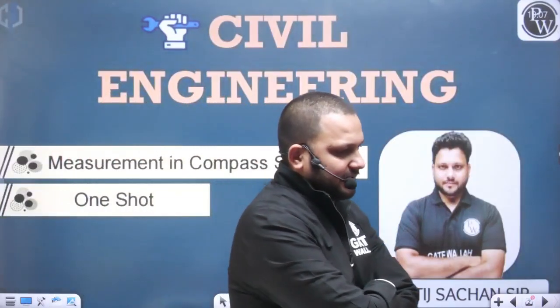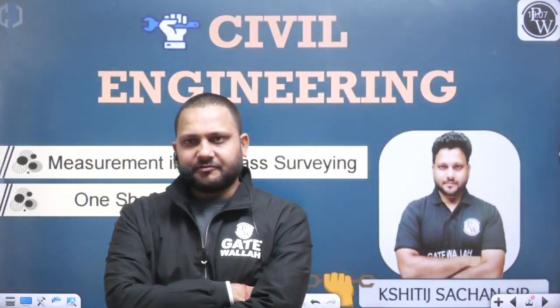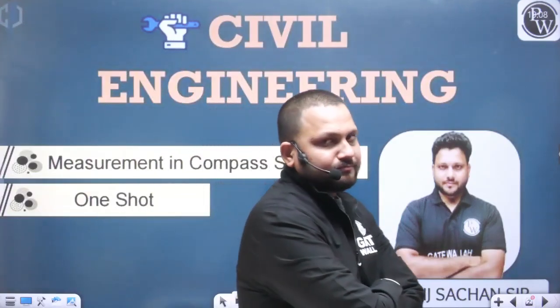Whatever readings we get with the help of the prismatic compass, we get in the WCB system, and if we are working with the surveyor compass, the reading that we get is in the RB or QB system. So this was the discussion in the last class related to compass surveying. I hope you are all clear with all the concepts.